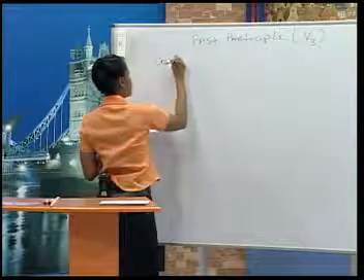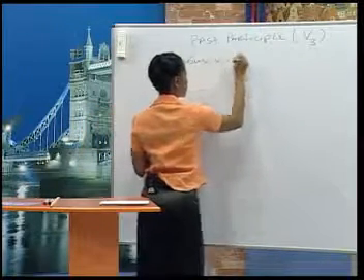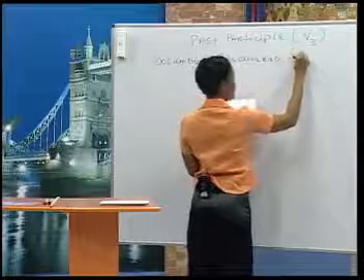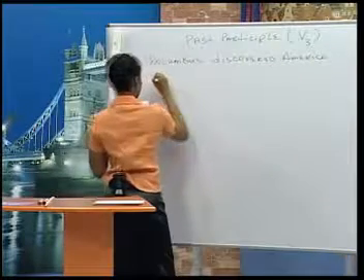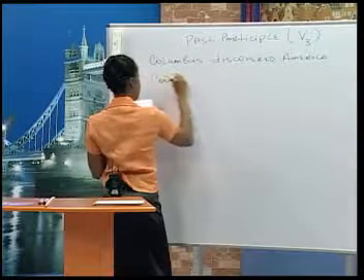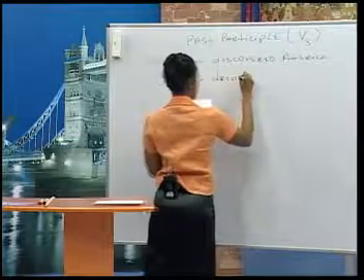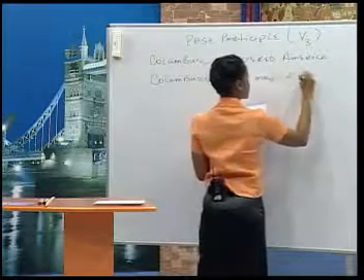We said Columbus discovered America. Remember? We also said Columbus drew a map of the world.